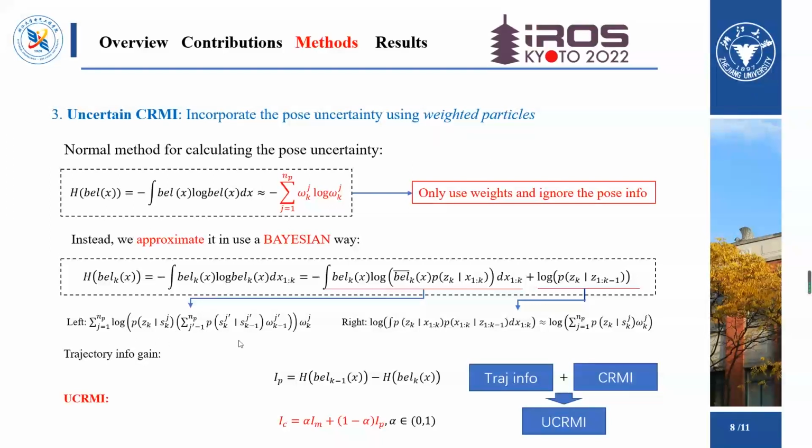The left term can be approximated by the weighted particles like this, and the right term can be approximated like this. Then we get the trajectory information gained by the difference between two consecutive path entropies. The new information function UCRMI can be constructed by a linear combination of trajectory info gain and CRMI, where alpha is the constant for balancing mapping and localization and it depends on a certain task.